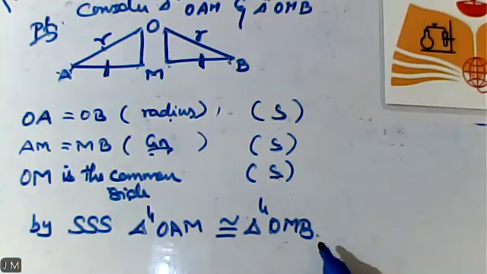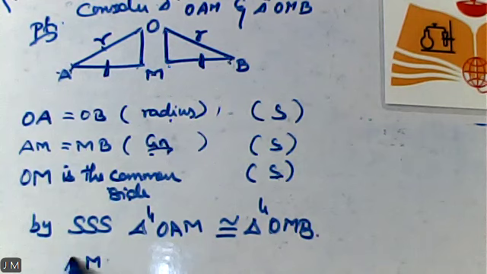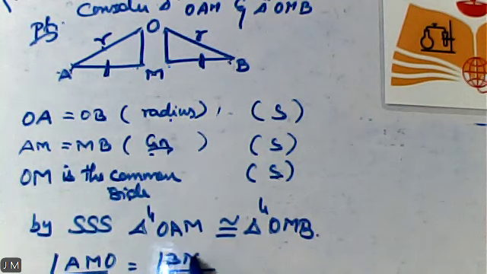So by triple S criteria, these two triangles are congruent now. What I can say? This implies angle at M is equal to what degree? Towards your left side, angle AMO is equivalent to angle BMO, which is equal to 90 degree. Am I clear? So by triple S criteria, we can prove the result like this. Next.